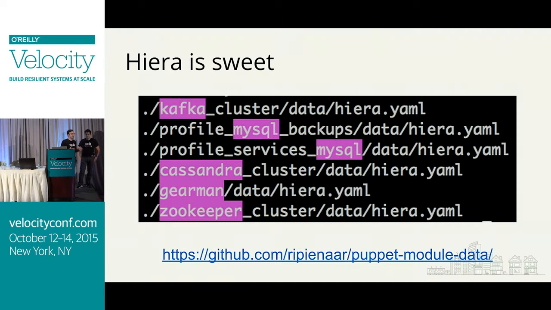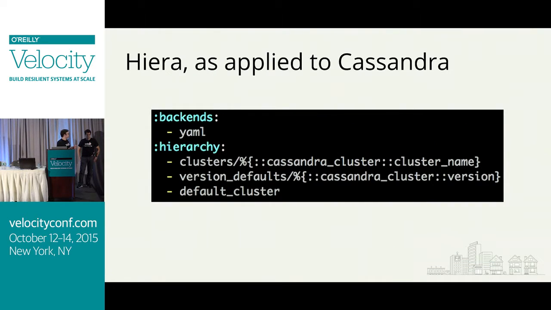Puppet experts in the room might also notice that this is not typical for Hiera. This is per module Hiera data. There is a Hiera data hierarchy in each Puppet module. So here we can see the example as applied to Cassandra.